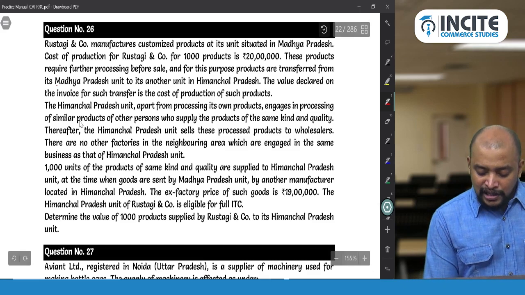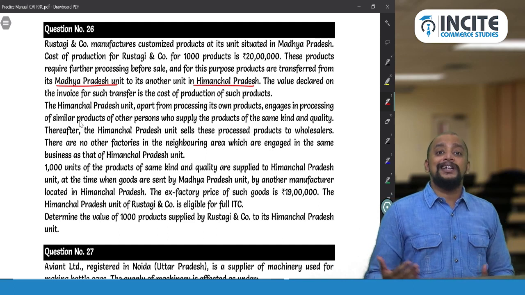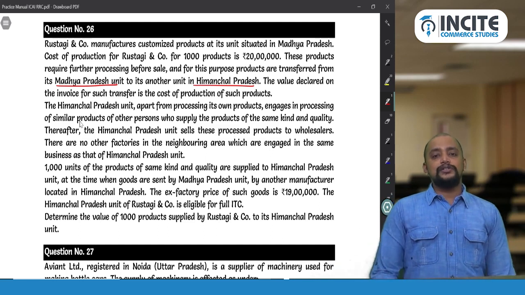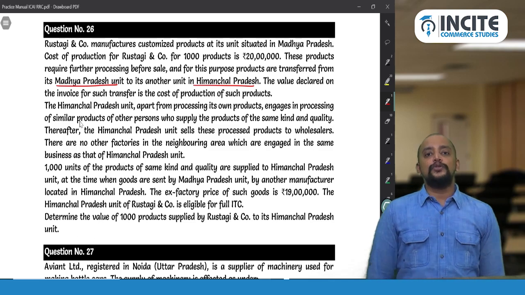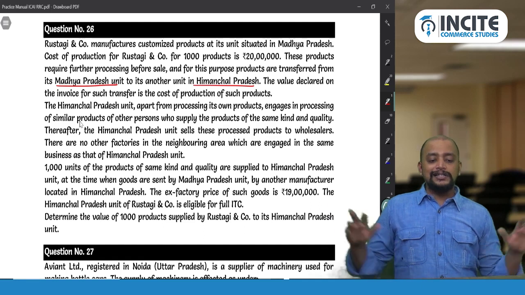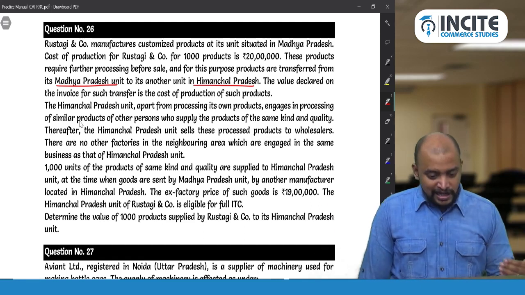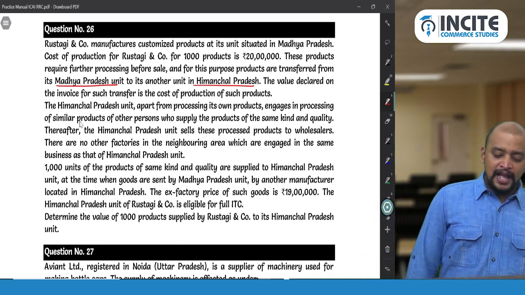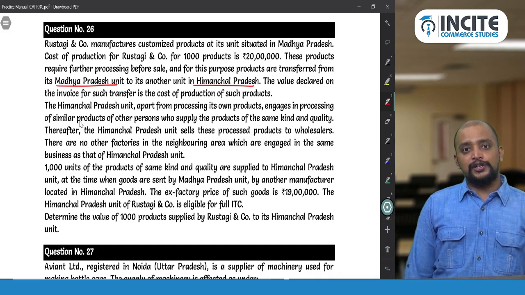So Madhya Pradesh unit to Himachal Pradesh unit is a transaction between distinct persons. So in case of a transaction between distinct persons, what will be taken as the rule? Rule 28. So whether transaction value is applicable or not, all these things are irrelevant. So directly we go for rule 28. Value to be determined in terms of rule 28. The value declared on the invoice for such transfer is the cost of production of such goods.